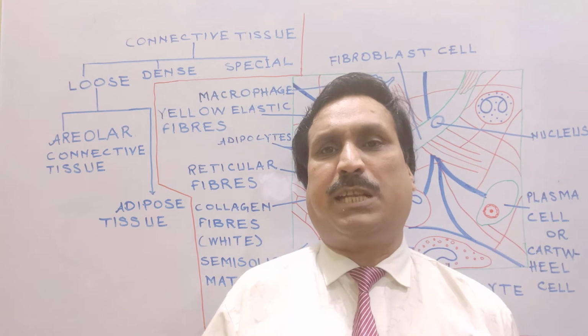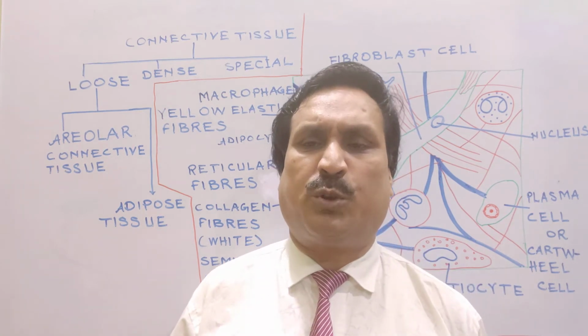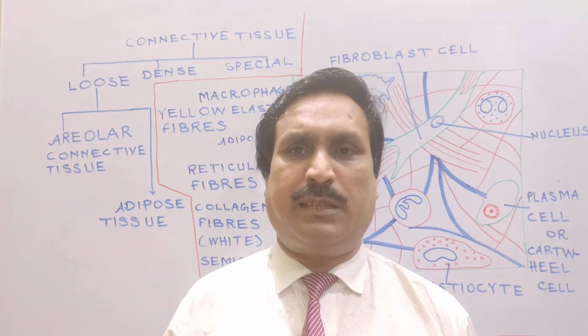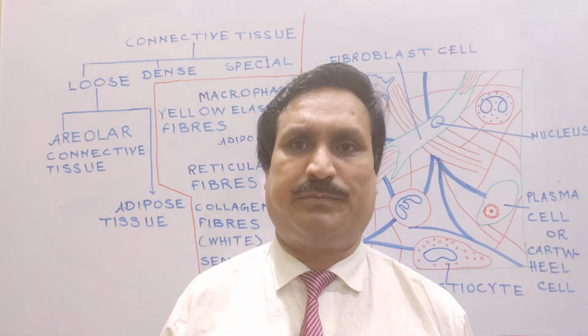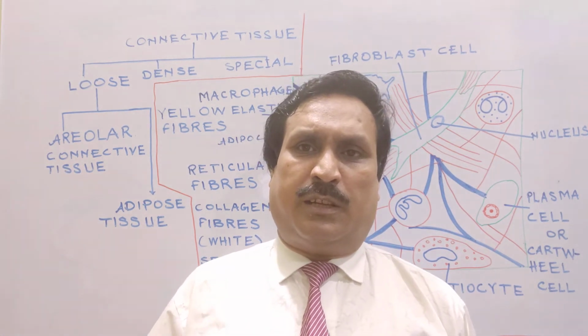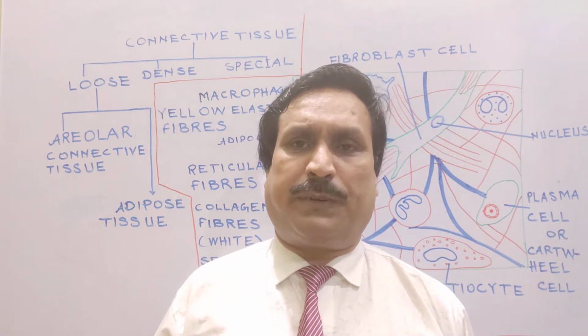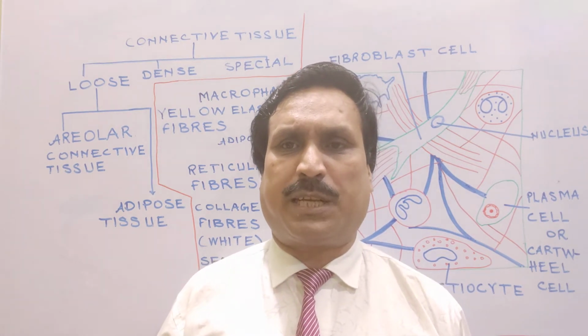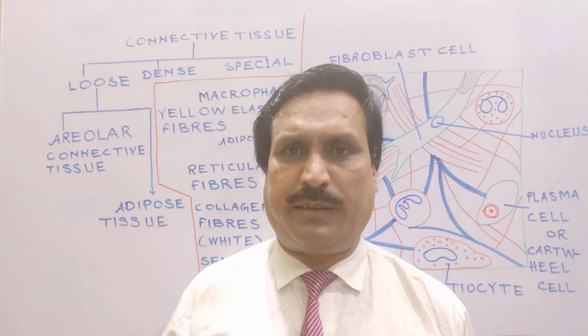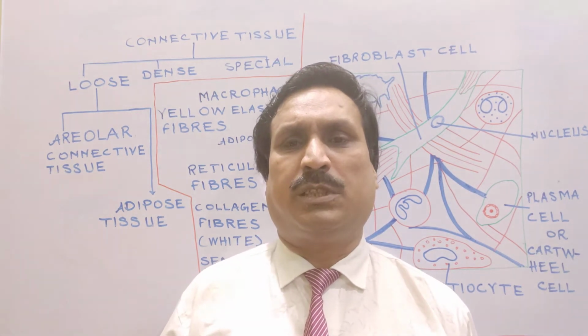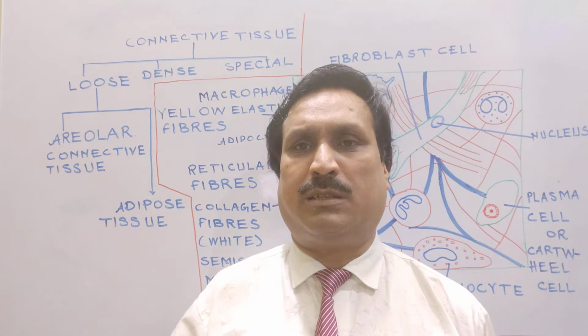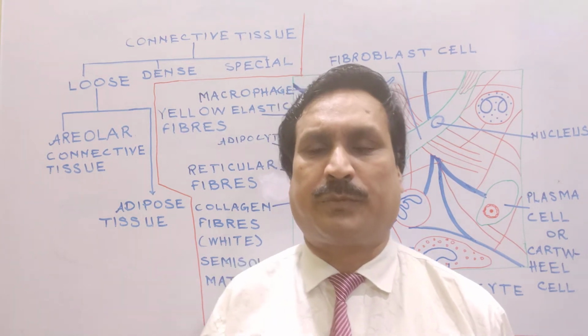Matrix of connective tissue is formed of mucopolysaccharide and glycoprotein. Among the mucopolysaccharides, different types of heteropolysaccharides are included that form the matrix of connective tissue along with the glycoprotein.